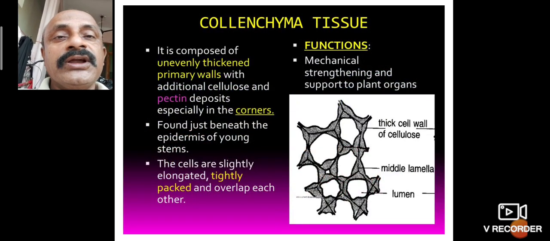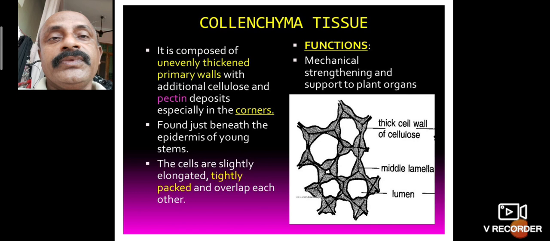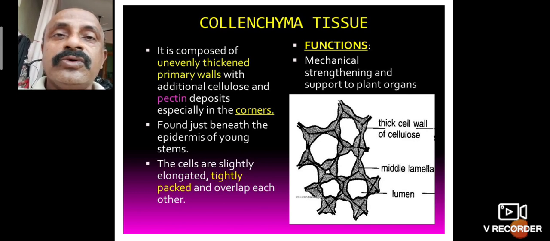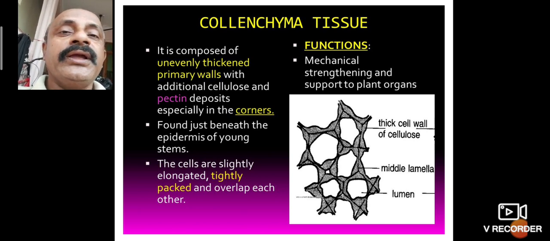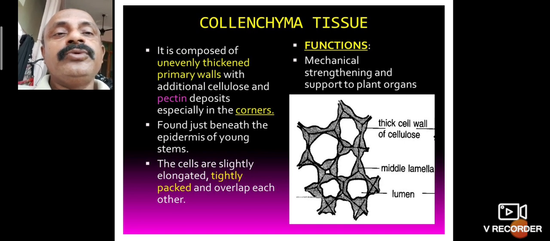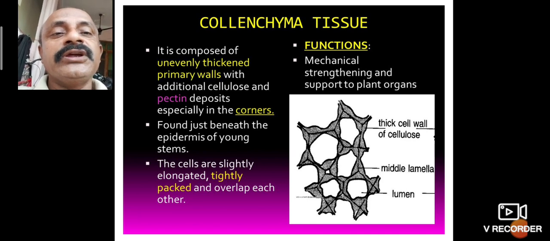The second type of simple tissue is collenchyma. The first one, parenchyma tissue, has three types: chlorenchyma, storage parenchyma and aerenchyma. Collenchyma tissue is composed of unevenly thickened primary walls with additional cellulose and pectin deposits.